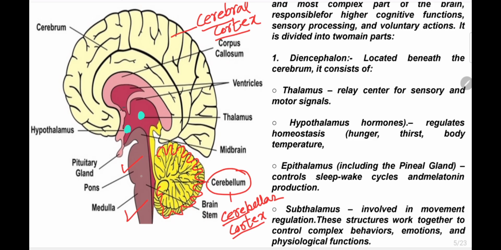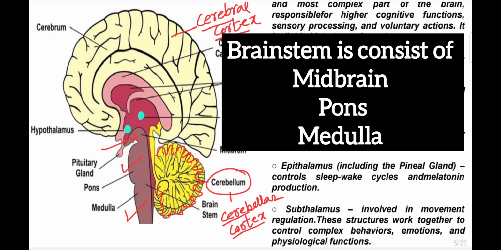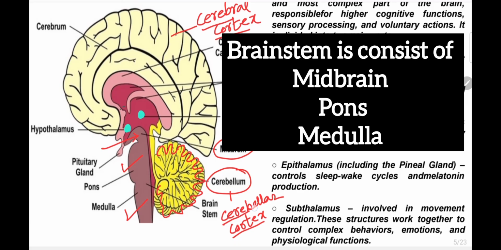Now the pons, medulla and midbrain together form the brainstem. That is why there is a term brainstem, and the midbrain is a part of the brainstem. So the brainstem is formed by the midbrain, pons and medulla. These three portions of the brain make the brainstem.